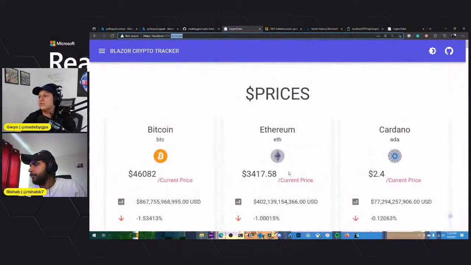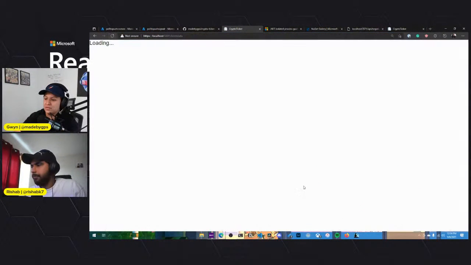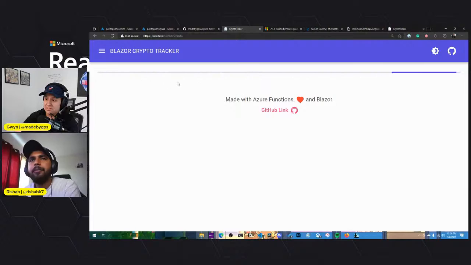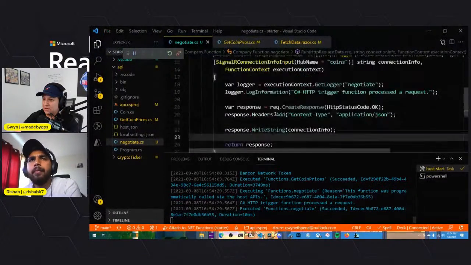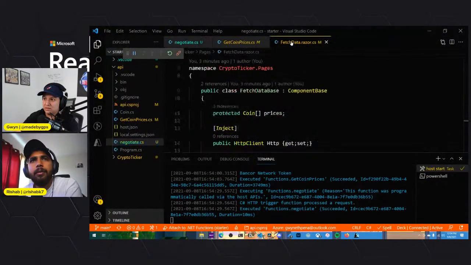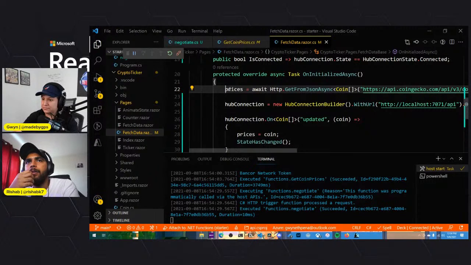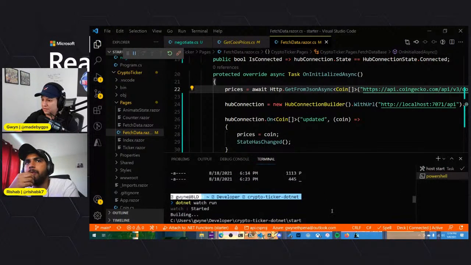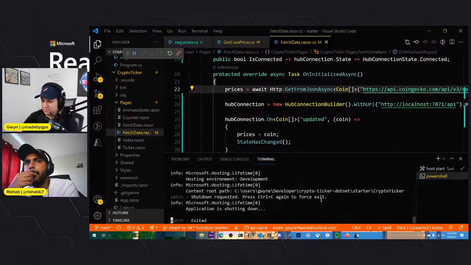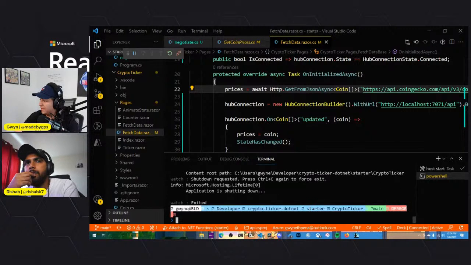Oh, I guess the one thing you could probably do is, initially when it's still loading, if we go into here, if we have the fetch data, this is why I commented this out. You can have it load from somewhere else, and then you're not waiting the first time if you wanted to. So if I remove this and run this again, it won't have that loading bar in the beginning.